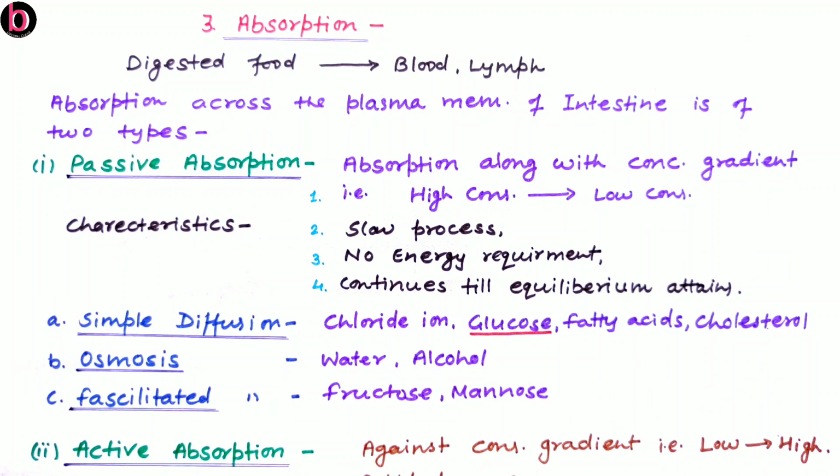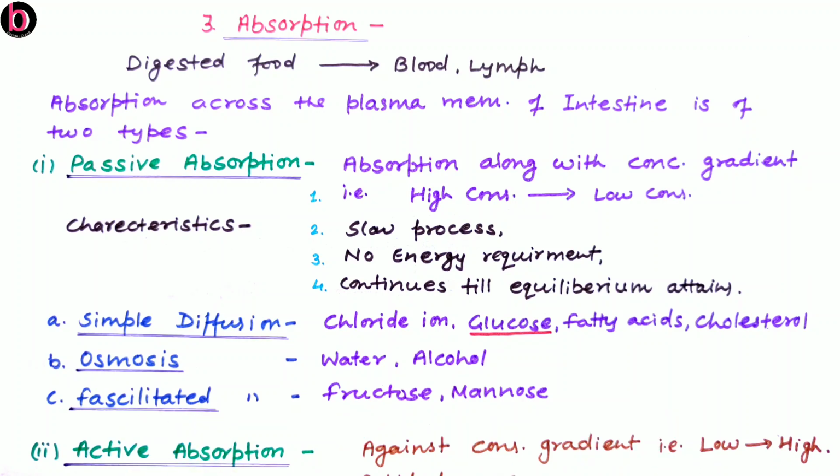Second one is osmosis. Osmosis is a special type of diffusion which goes through a semi-permeable membrane, and this is only for solvents, that is water as well as alcohol. So water and alcohol, these two substances move across a semi-permeable membrane from high to low concentration.